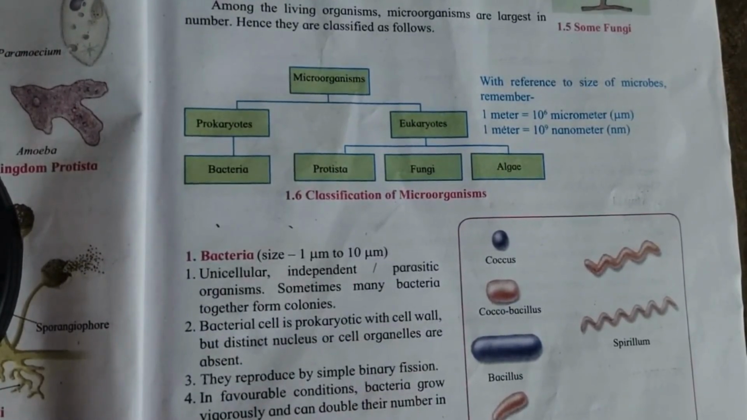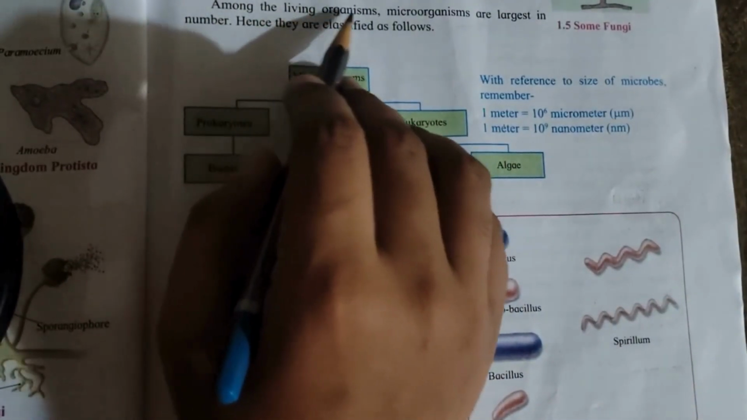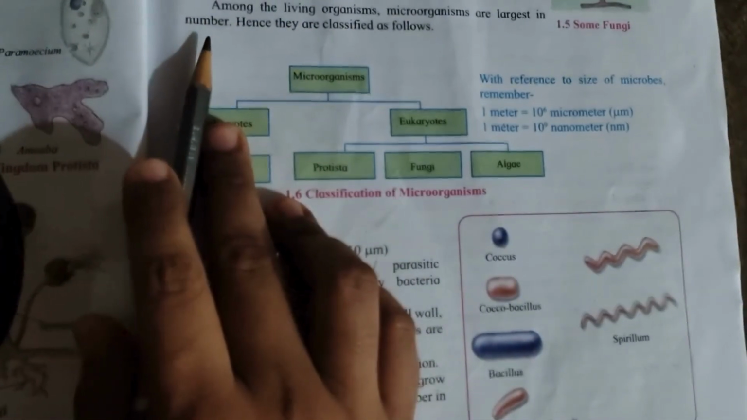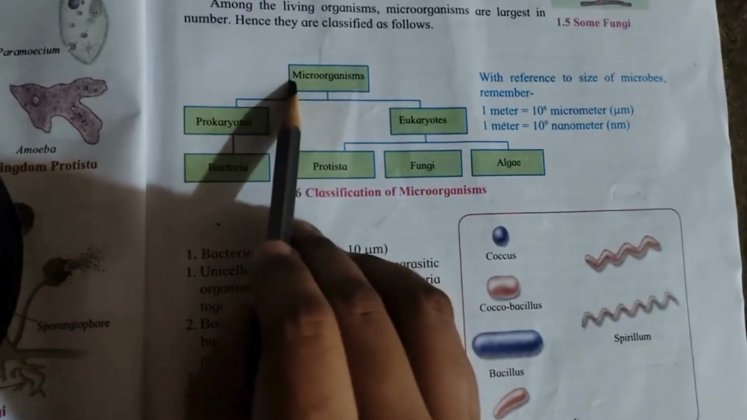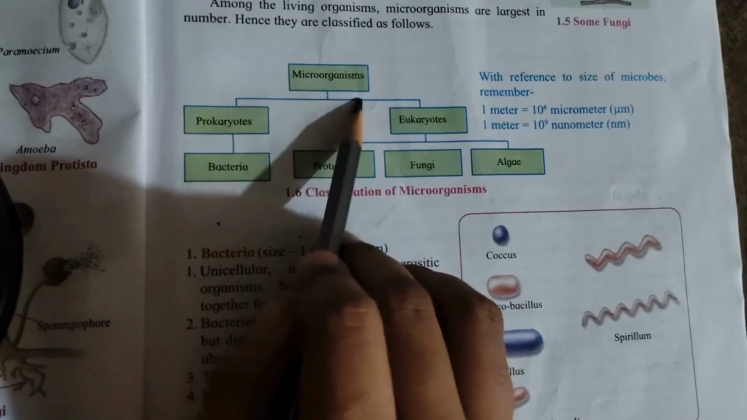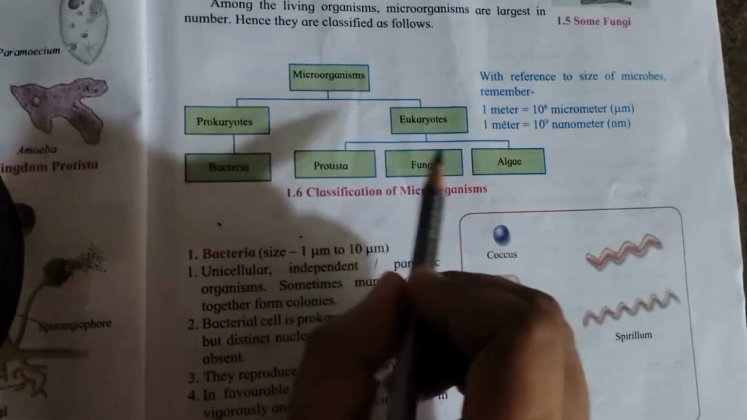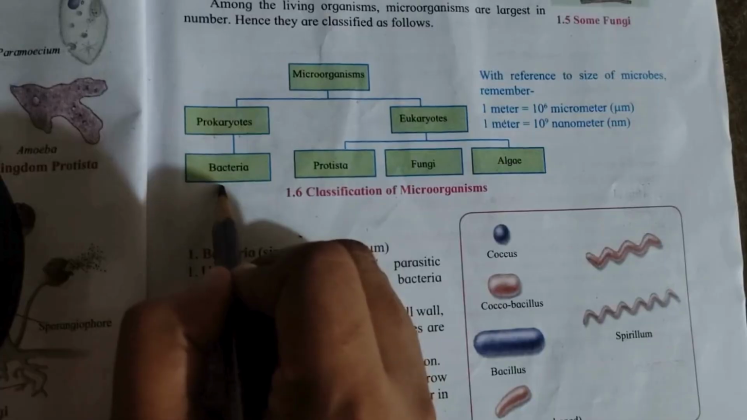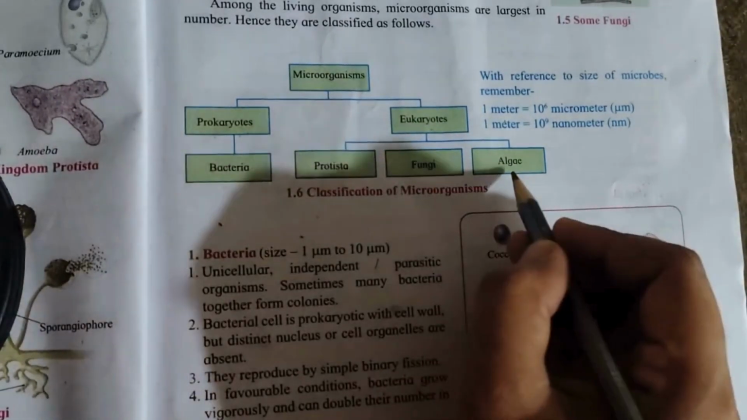So today we are going to see about the classification of microbes. Now here among the living organisms, microorganisms are largest in number. Hence they are classified as follows. So these microorganisms are classified as prokaryotes and eukaryotes. Now these prokaryotes consist of bacteria, and eukaryotes consist of protista, fungi and algae.